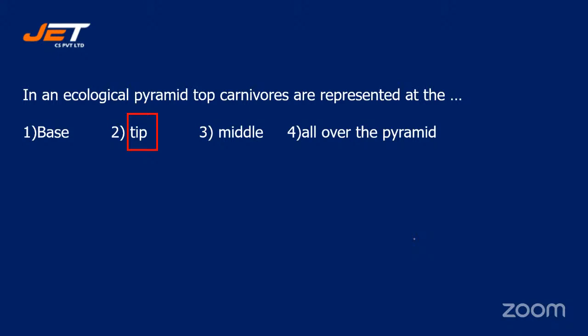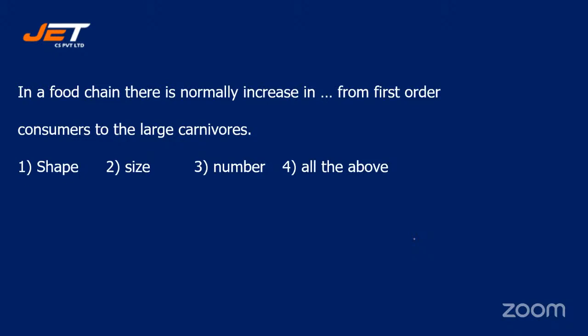Next question. In a food chain, there is normally an increase in dash from first order consumer to large carnivores. Your options are number 1, shape, number 2, size, number 3, number, and number 4, all the above.